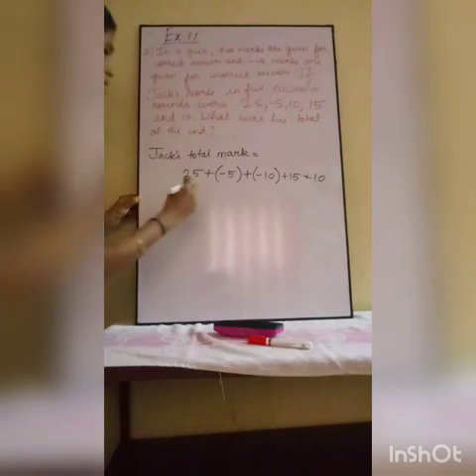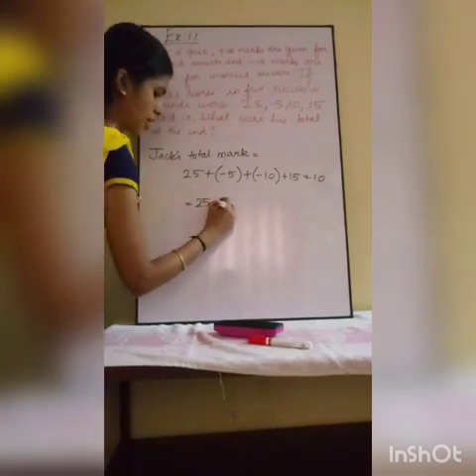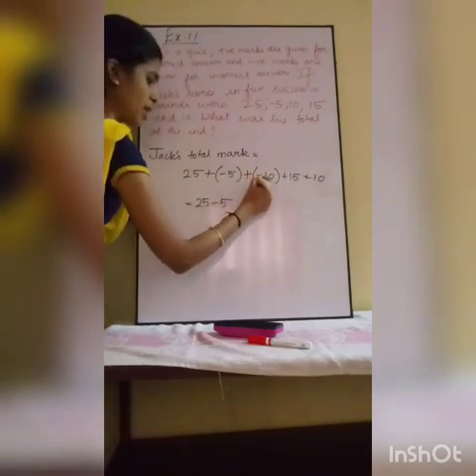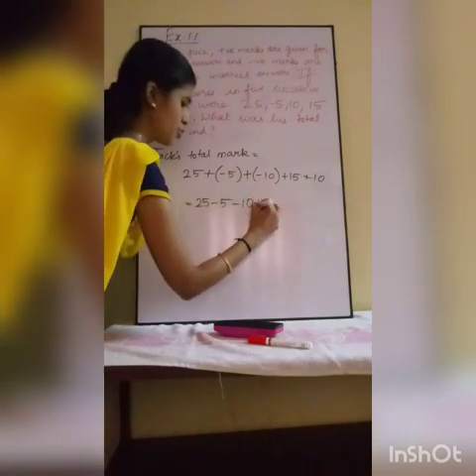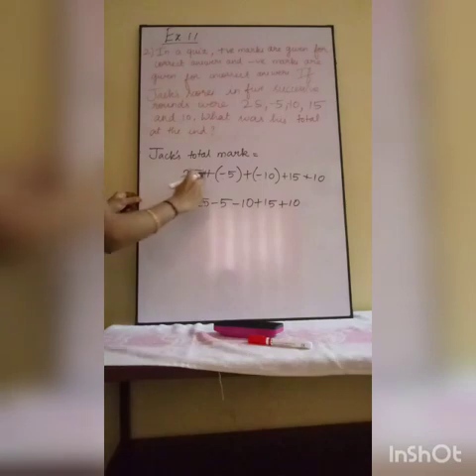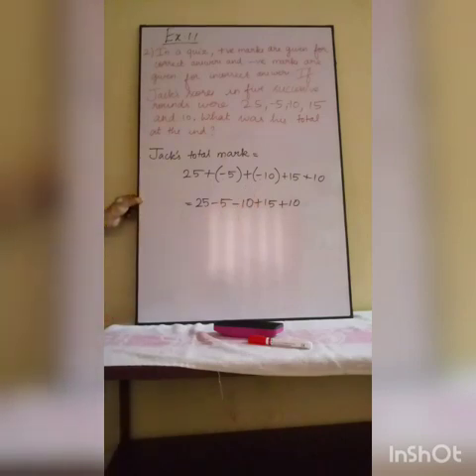Plus into minus gives minus, so 25 minus 5, minus 10, plus 15, plus 10.